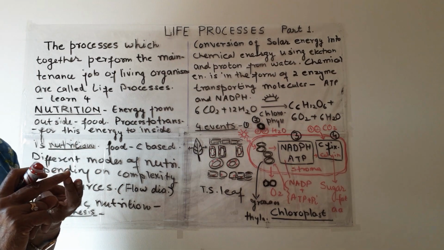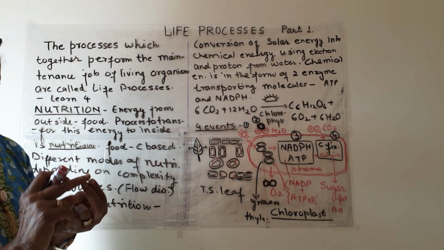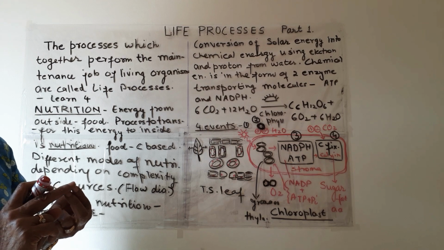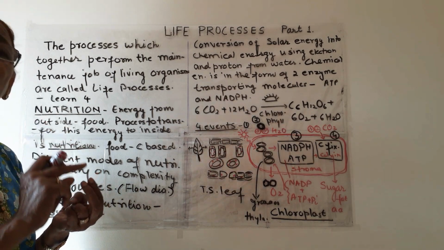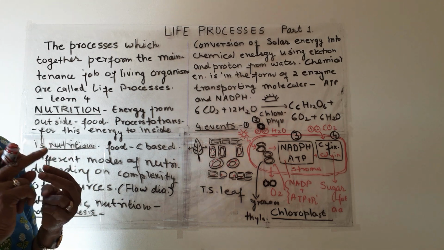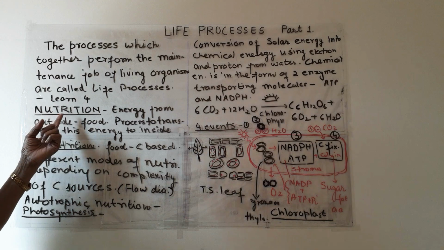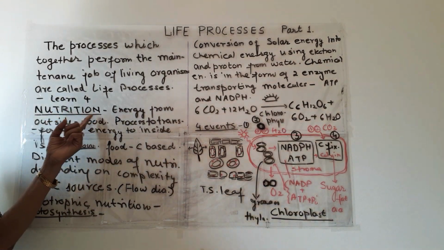All these 4 life processes we will learn in plants as well as in human beings and some other lower plants and lower animals also. Today first we will start with the first life process, that is nutrition.